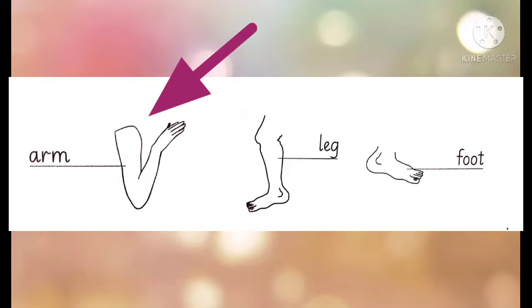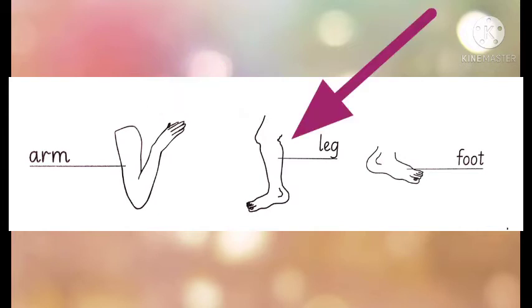So what is arm? आपके बाजू को कहते हैं arm. It is an arm. Now come to the next picture. What is it? It's a leg. And how many legs do we have? We have 2 arms and 2 legs.